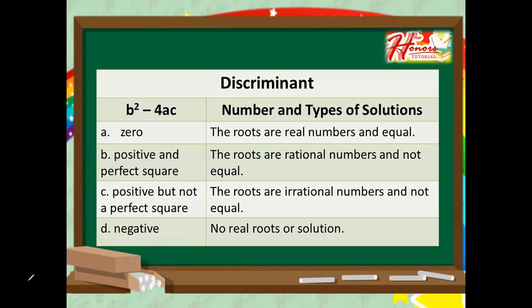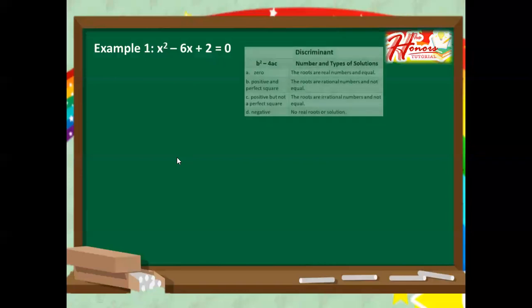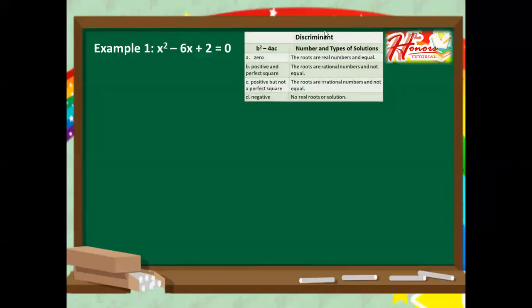So now let us have our example. And that is x squared minus 6x plus 2. I also included here a photo of the discriminant.